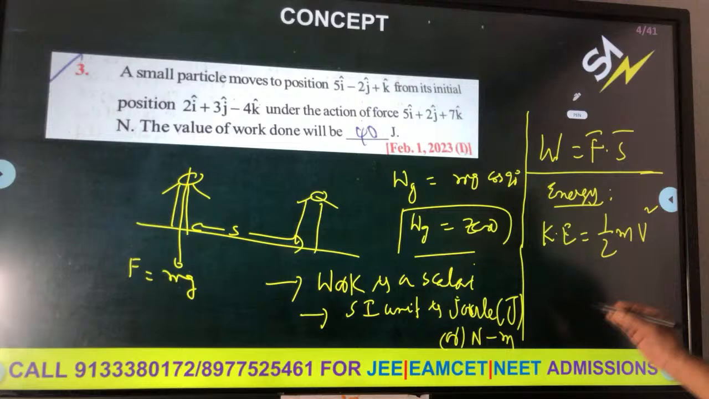Work done by the man: he is pulling the string, this is the bucket, so tension, you are lifting up. Work done by tension: tension is upward, displacement is upward. So that is positive. That's why it is not negative.